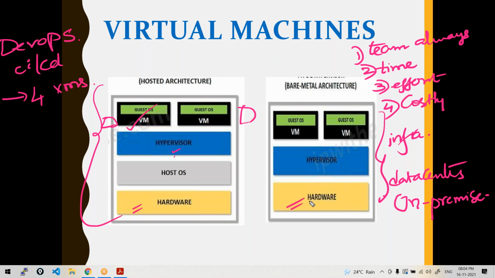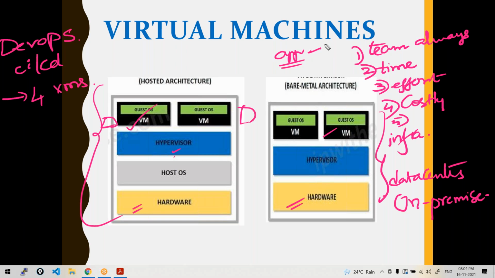Creating physical servers, this huge physical box, is very costly. They have to create the servers. All this is very costly, and also you need to manage this infrastructure always, all the time. Let's suppose a company is running some application.